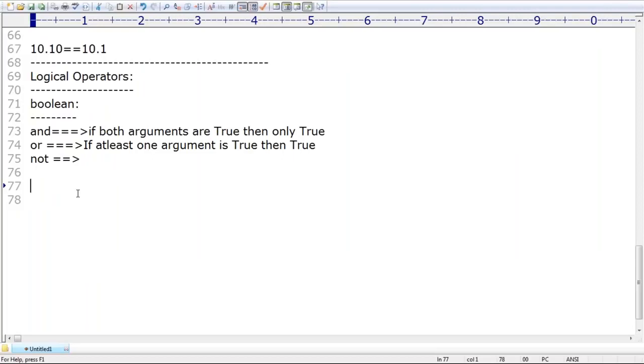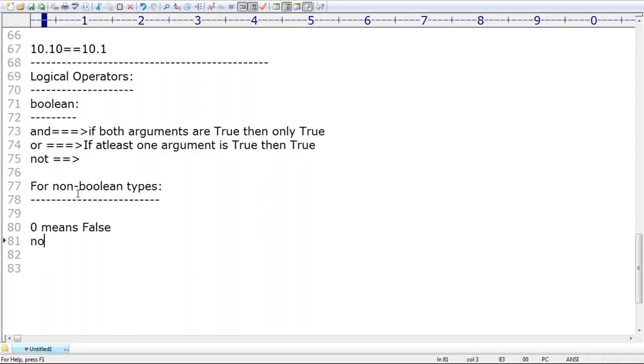Now the next question is for non-Boolean types. Remember this one: I want to apply these operators to non-Boolean types. How will the behavior be? Think very carefully about this terminology. More concentration is required. In general, what does 0 mean? False. Remember that for the non-Boolean type, 0 means false. Non-zero means true. Remember this one: non-zero means true.